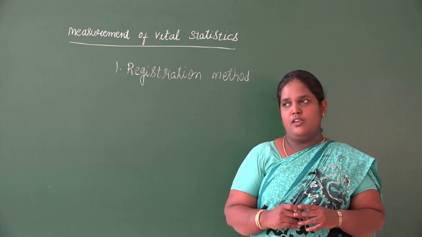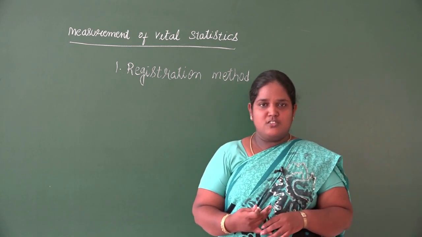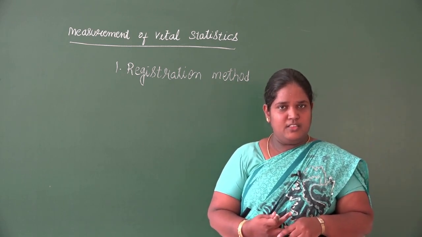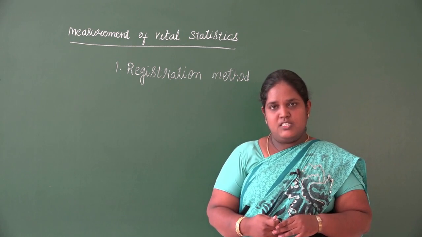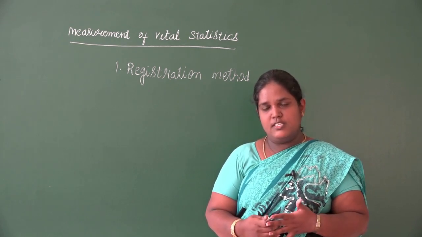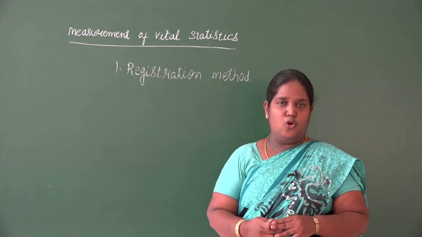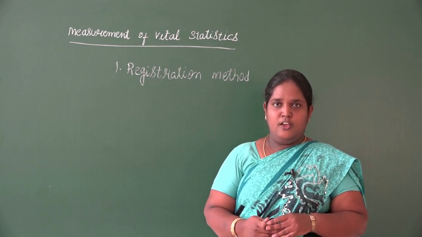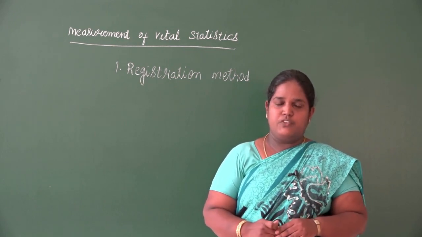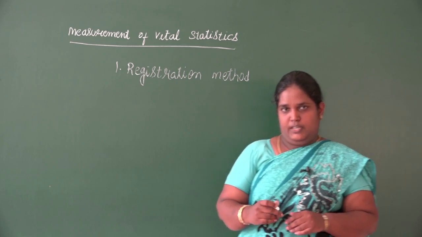In the same way, when death occurs, the cause of death, time of death, name of the person, parent's name, address, religion, nationality, all these details will be recorded so that we can have the birth certificate and the death certificate.